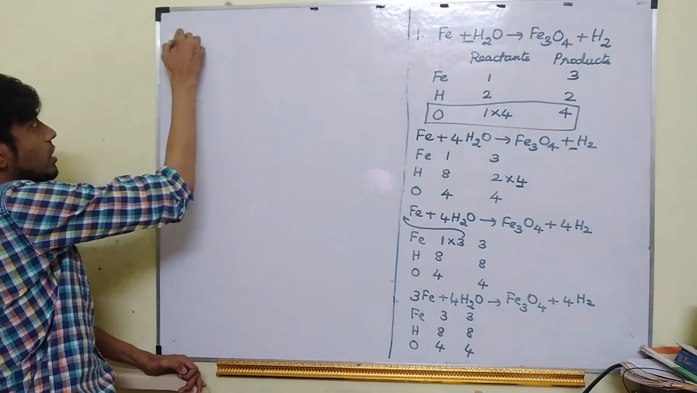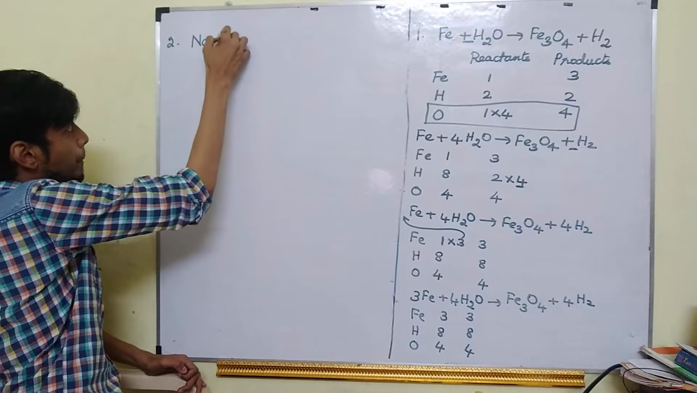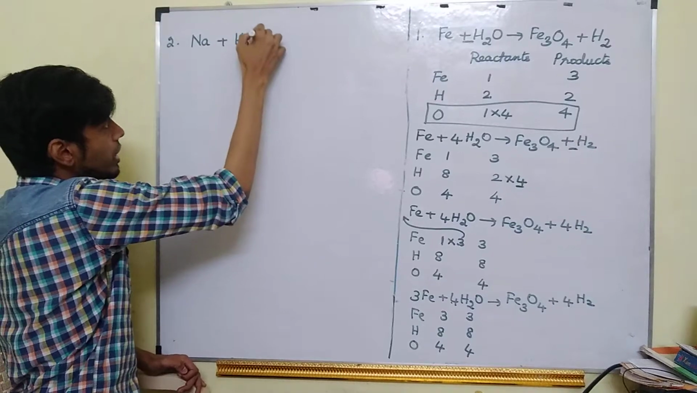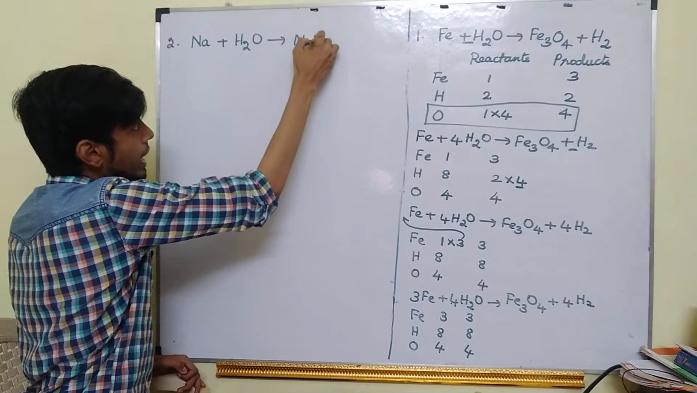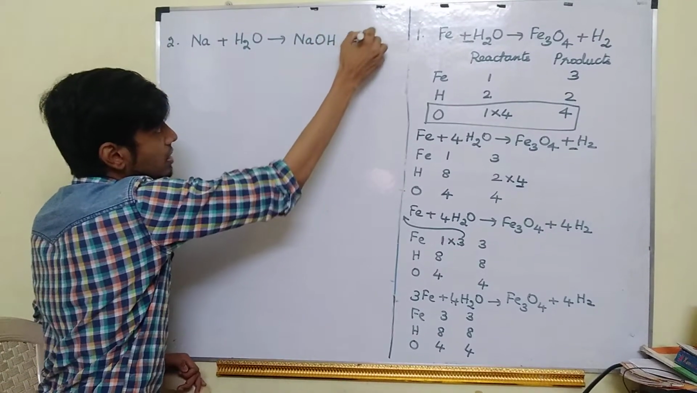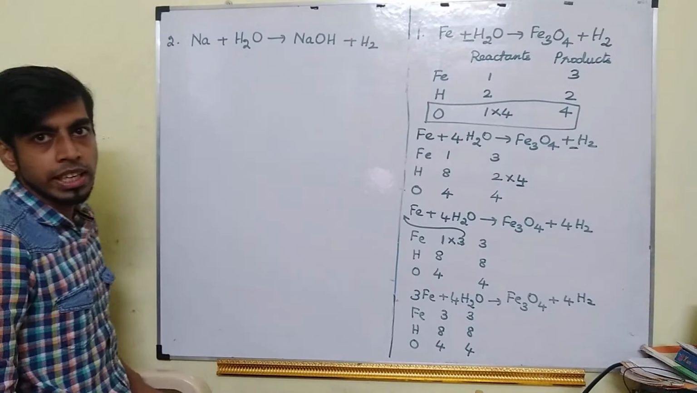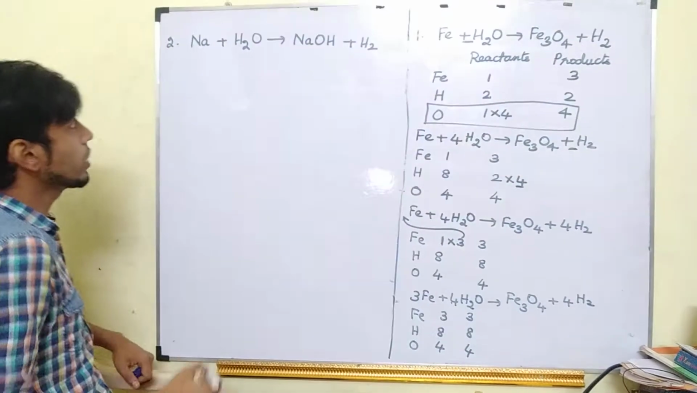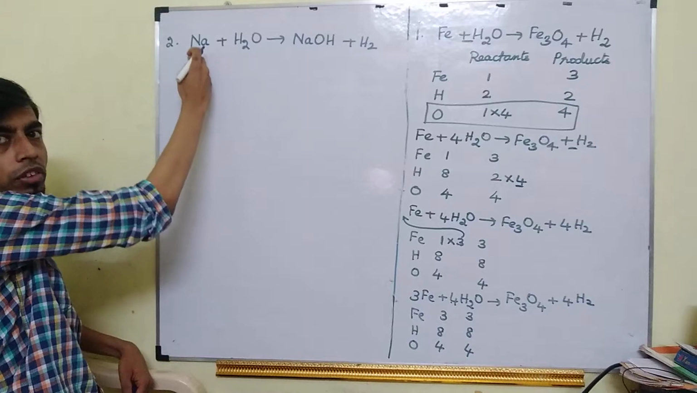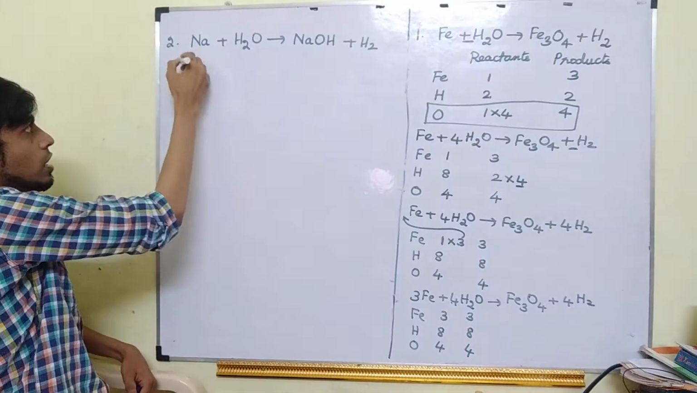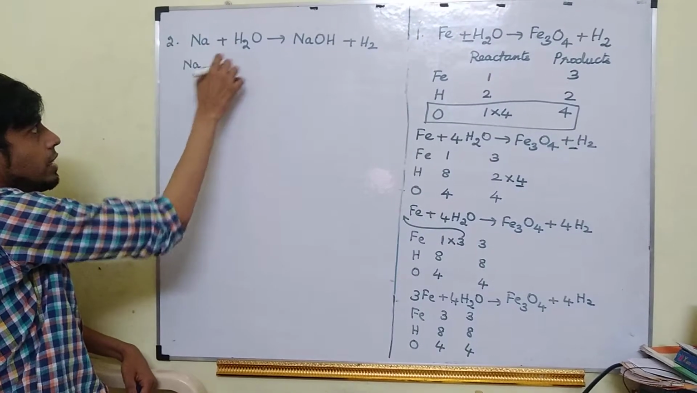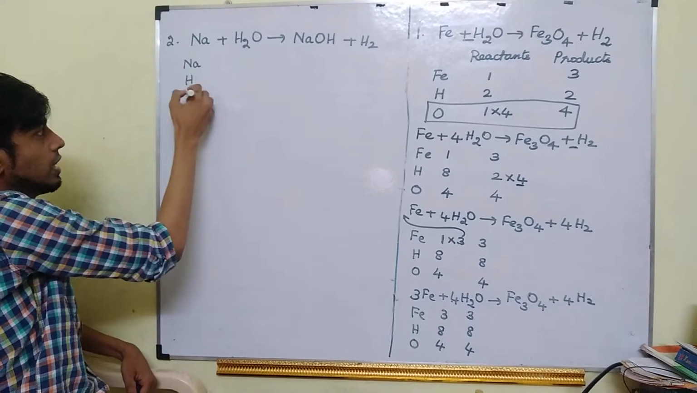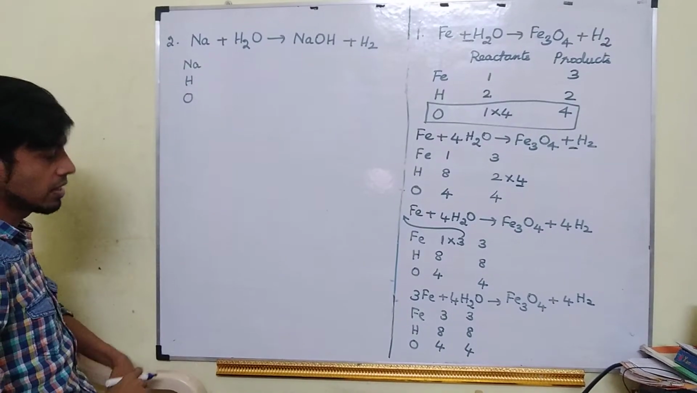Okay. Sodium plus H2O gives NaOH plus H2. So one equation is given like this. Okay, so first what we have to do, we have to write what are all present here. Sodium is present, hydrogen is present, and oxygen is present.